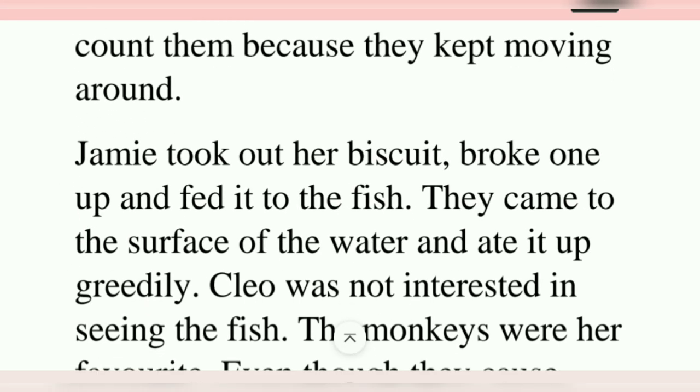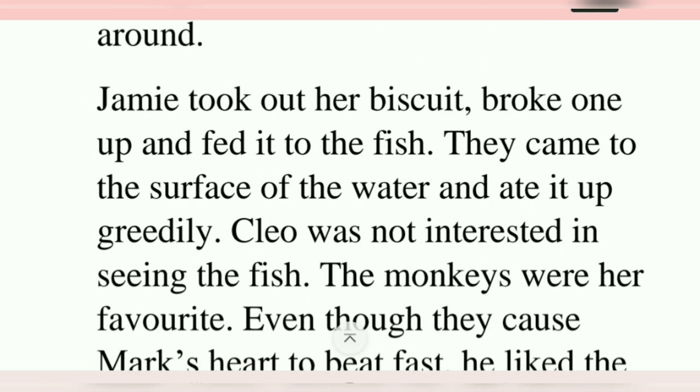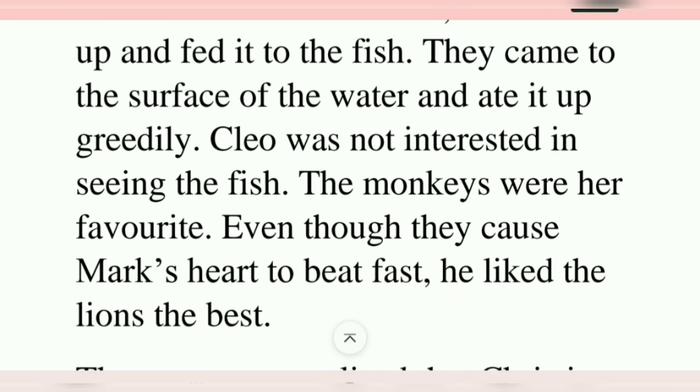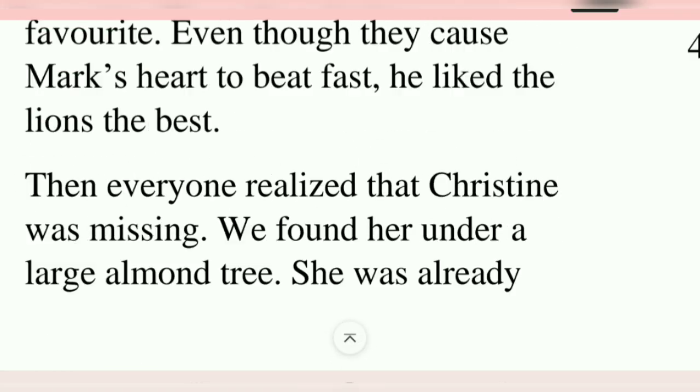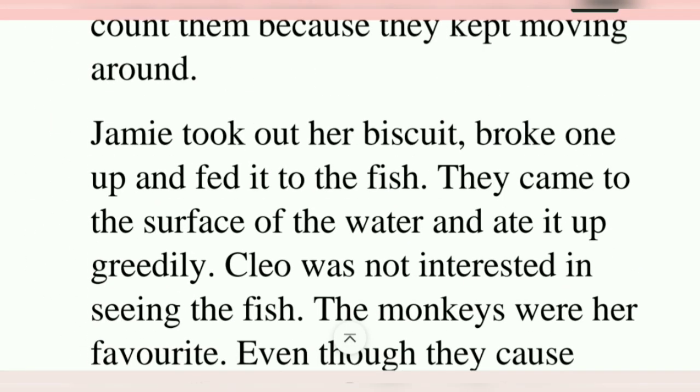Jamie took out her biscuit, broke one up, and fed it to the fish. Then they came to the surface of the water and ate it up greedily. Cleo was not interested in seeing the fish. The monkeys were her favorite, even though they caused... I think they made a mistake there. But we're not seeing anywhere else that any feeding happened, and we're only seeing that Jamie was the one who took out her biscuit and broke it up, fed it to the fish.